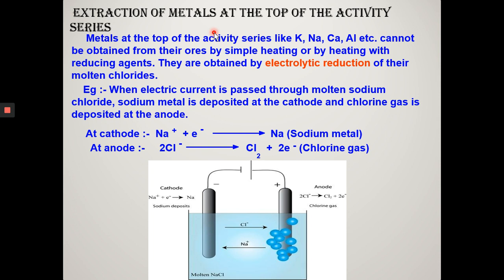Therefore, these metals are obtained by the electrolysis of their molten or fused oxides or chlorides. And the method is known as electrolytic reduction. Clear students? Sodium, magnesium, calcium are obtained from their molten chlorides, whereas aluminium is obtained from its oxide.